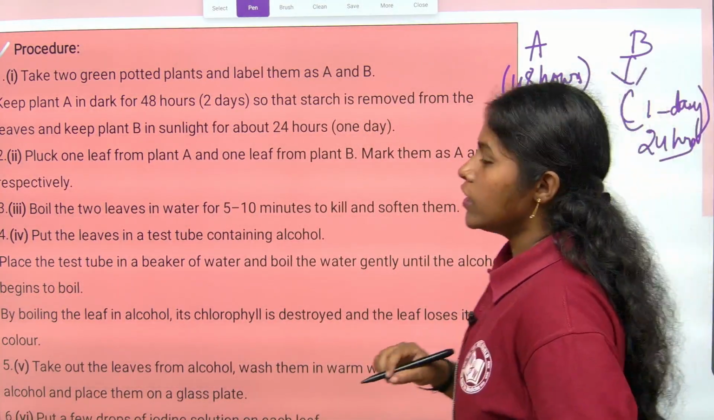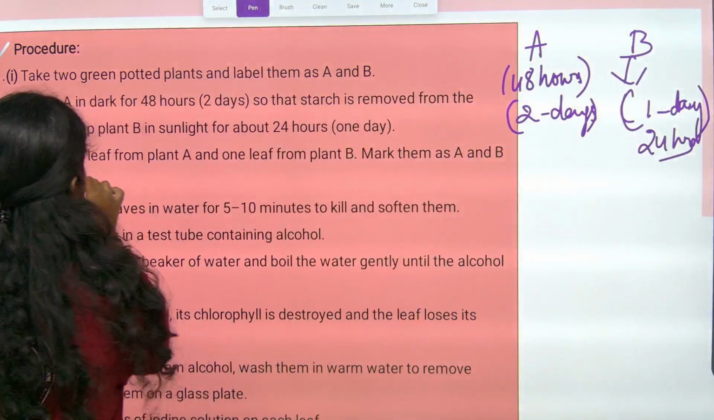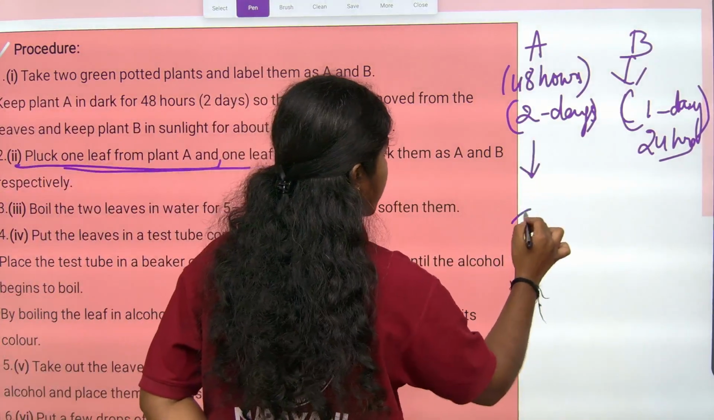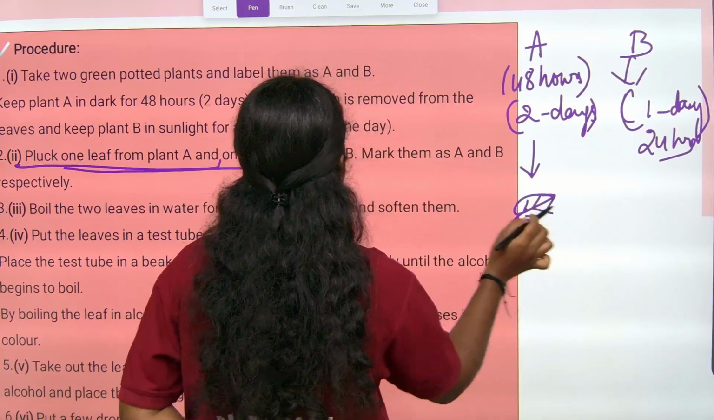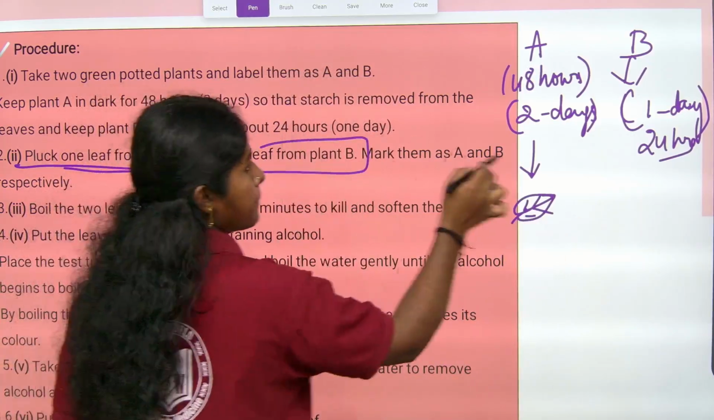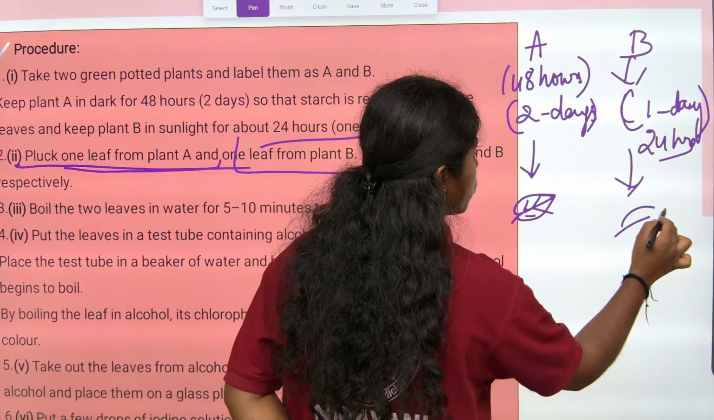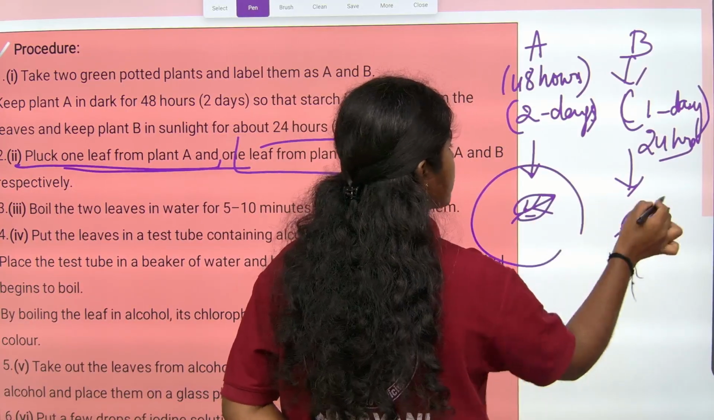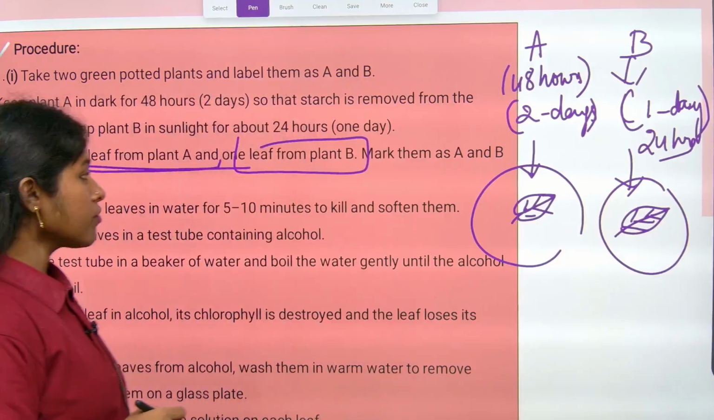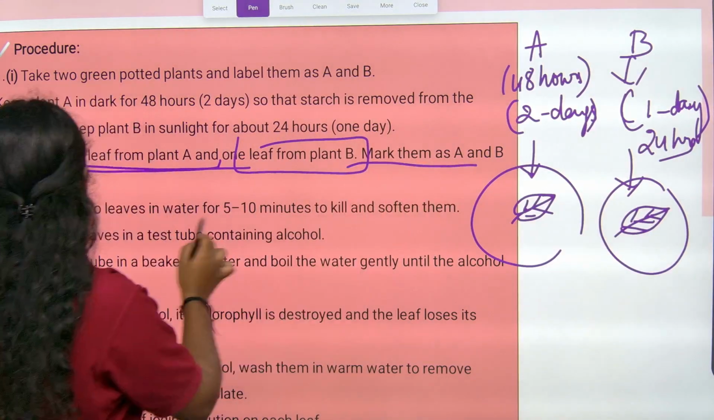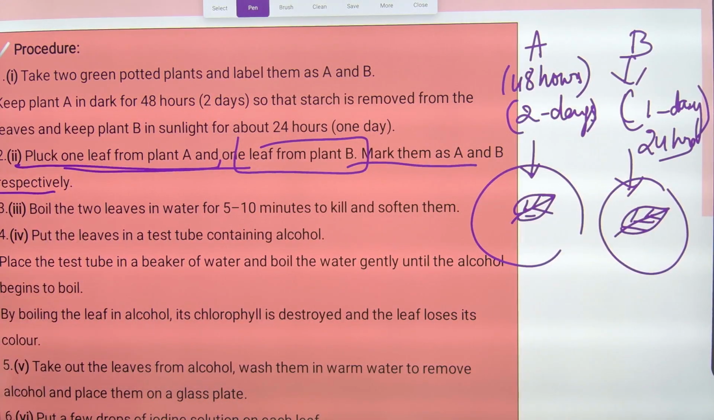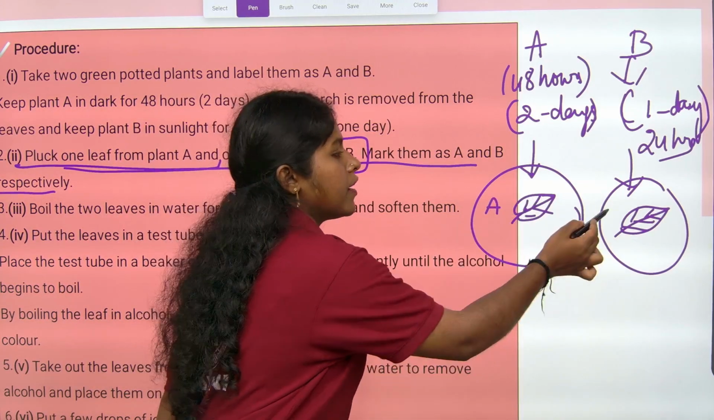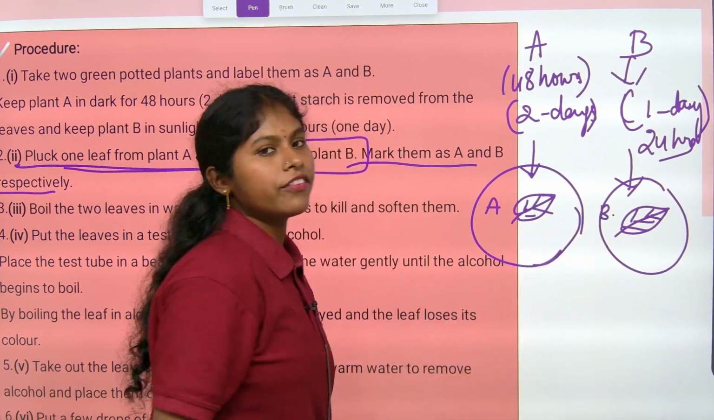Pluck one leaf from plant A and one leaf from plant B. You take 2 leaves from the different plants, named plant A and plant B. So mark them A and B respectively. As you take from A, you mark it, so as to identify A and B.